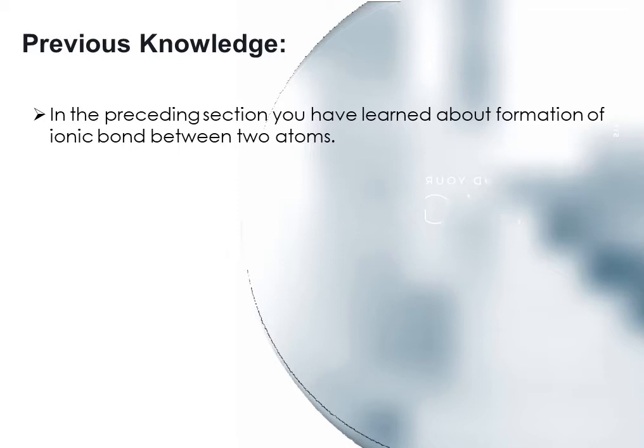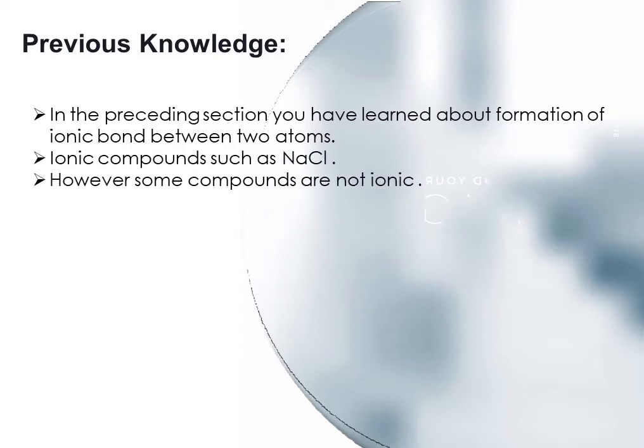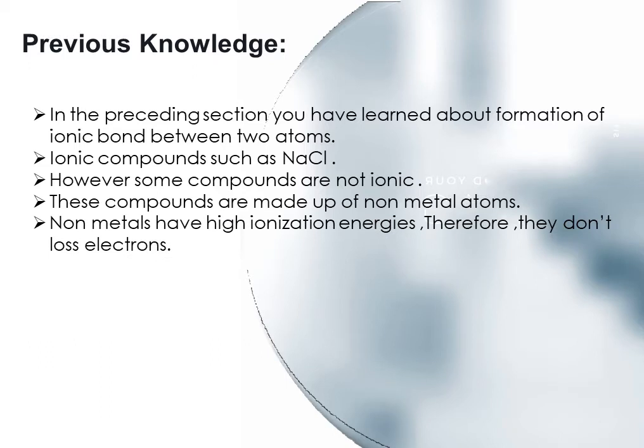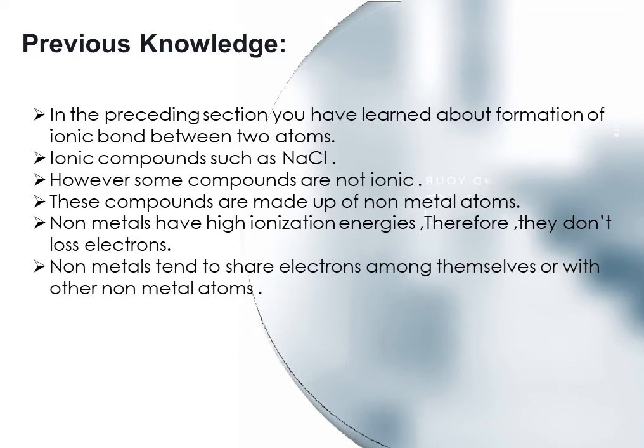What is ionic bond? Ionic bond is formed by the complete transfer of electrons from one atom to another atom. Ionic compounds such as sodium chloride. However, some compounds are not ionic. These compounds are made up of non-metal atoms. Non-metal atoms have high ionization energies, therefore they don't lose electrons. Non-metals tend to share electrons among themselves or with other non-metals.